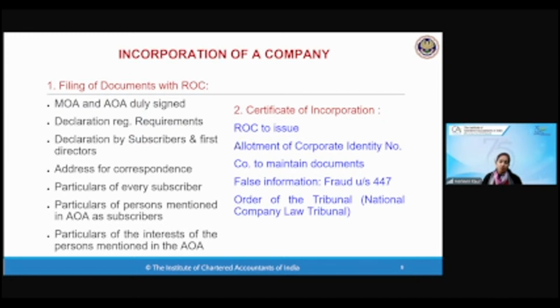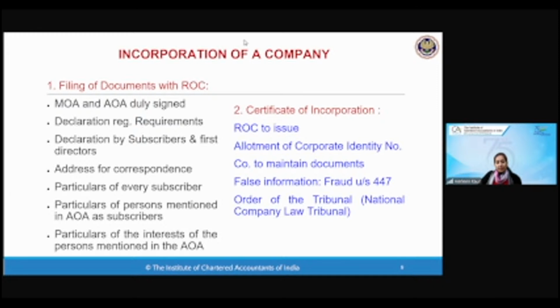Articles mein aap kisko mention karoge? Your first directors who are going to act as first directors will be appointed. All these people, details, names, address have to be given, and of the interest of the persons mentioned in the articles of association. After submitting these 7 documents, ROC will issue you the license. They will give you allotment of corporate identification number.